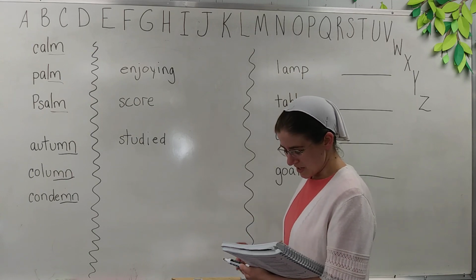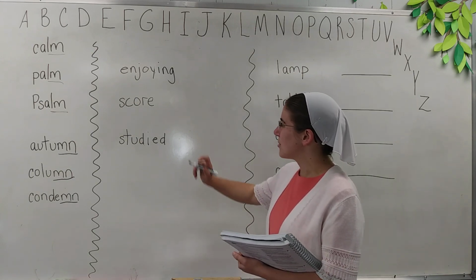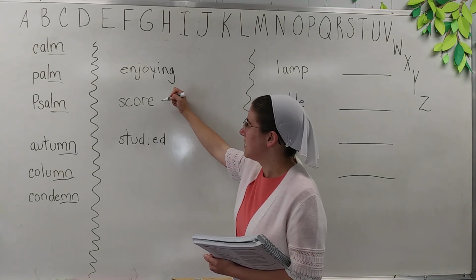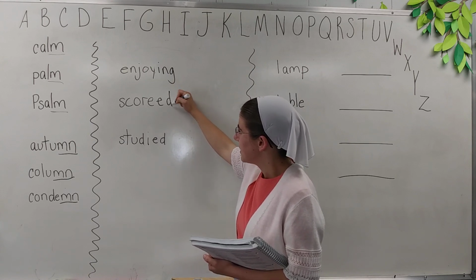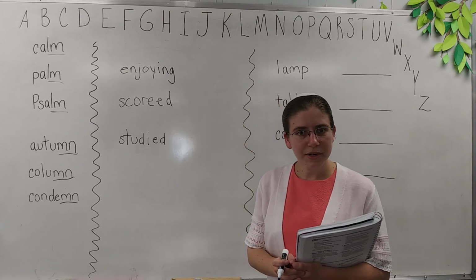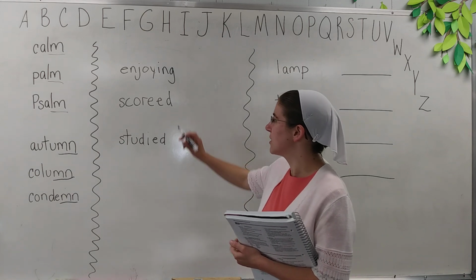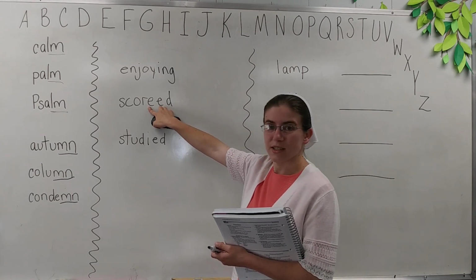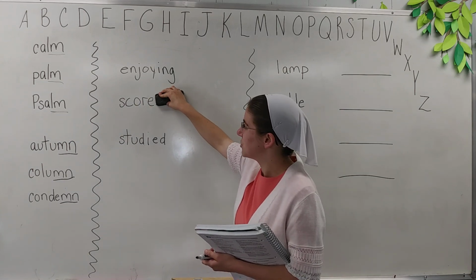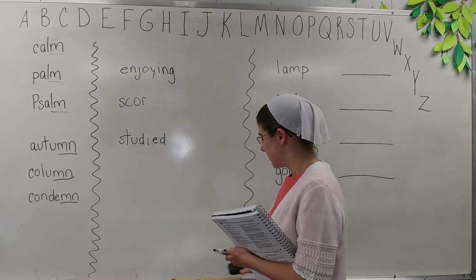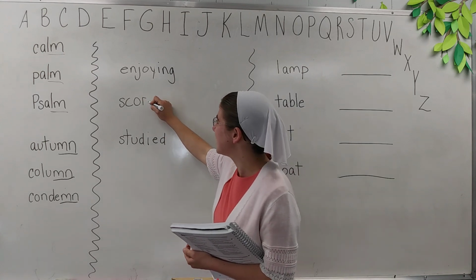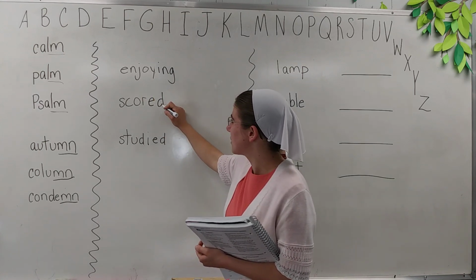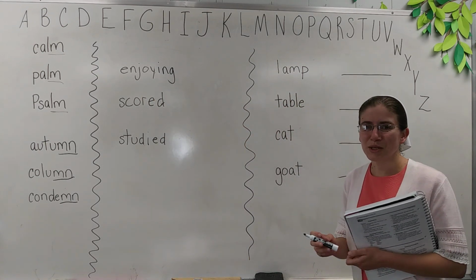Okay? All right, and how about scored? If I want to add ed to score, can I add ed like that? Scoreed, don't think so. What do we have to do to add ed? Well, score has a silent E, so we need to drop that E before we add ed. Scored. All right, so that's a little review.